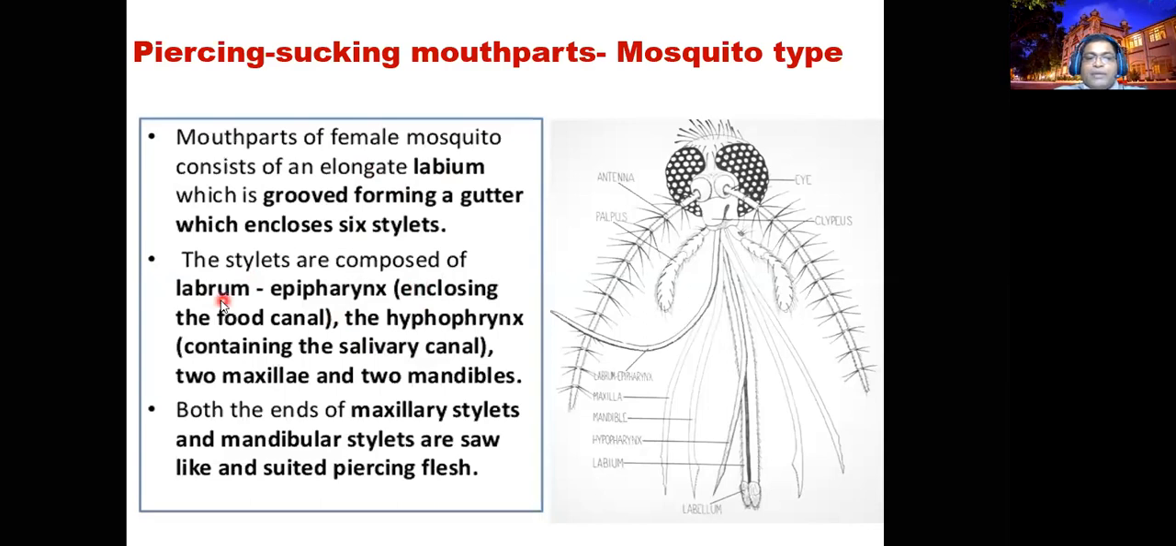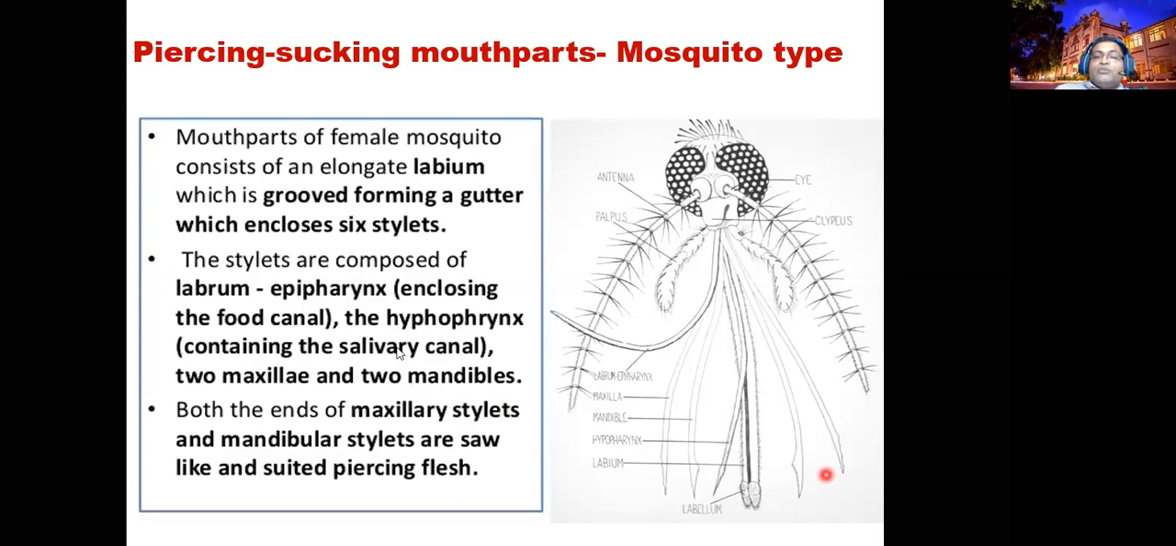Here the labrum and epipharynx close the food channel. The labrum and epipharynx form the food channel. The hypopharynx forms the salivary canal. The maxillae and mandibles cut the host surface for penetration. Both the maxillary stylets and mandibular stylets have a saw-like structure. These regions help to pierce.